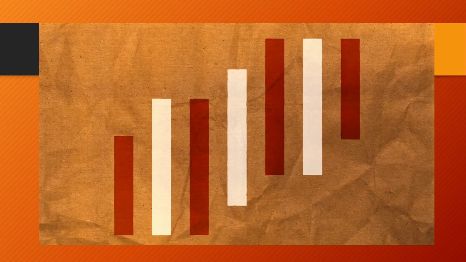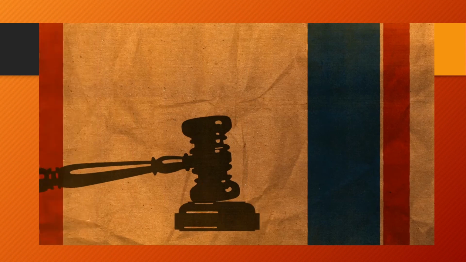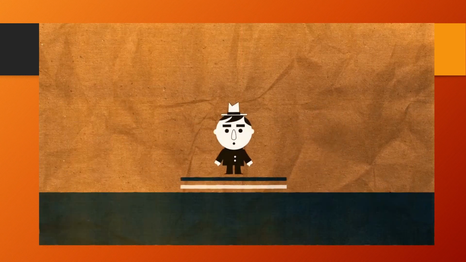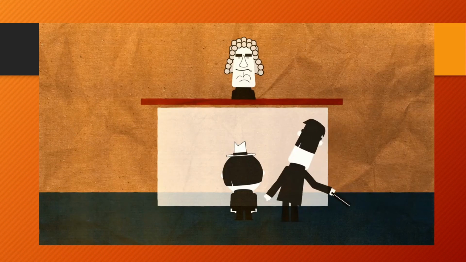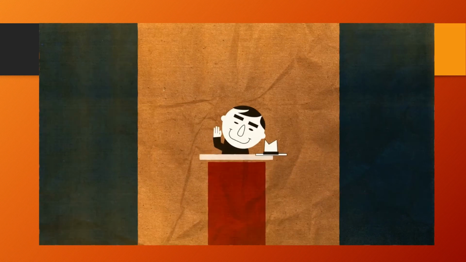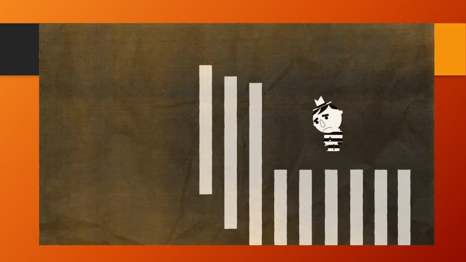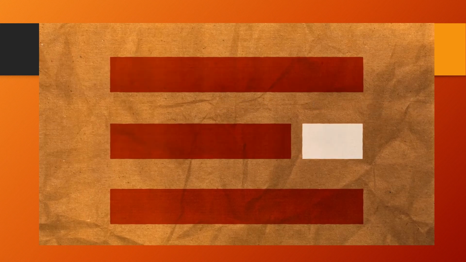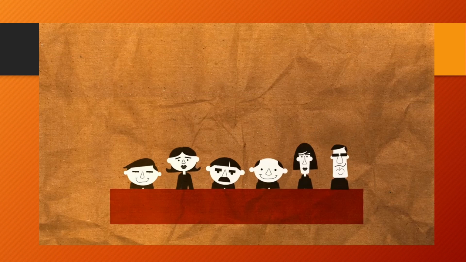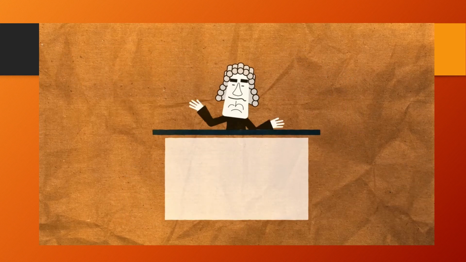Okay, we're halfway done. The Sixth and Seventh Amendments are about how the legal system works. If you're accused of a crime, you have the right to a speedy public trial and an impartial jury. You also have the right to a lawyer and the right to take the stand if you choose. This is important because it will prevent the accused from sitting in prison forever and insist that the prosecution proceed without undue delay. The Seventh says you have the right to a jury trial where 12 impartial peers decide your innocence or guilt in the courtroom as opposed to a judge doing it all alone.